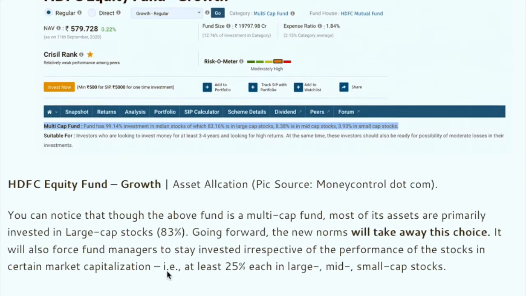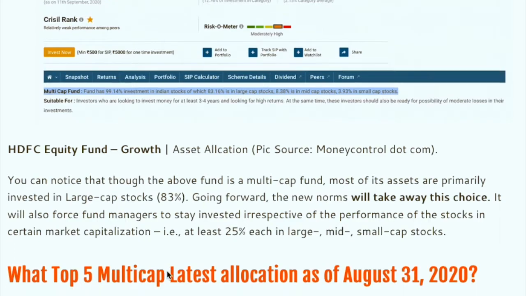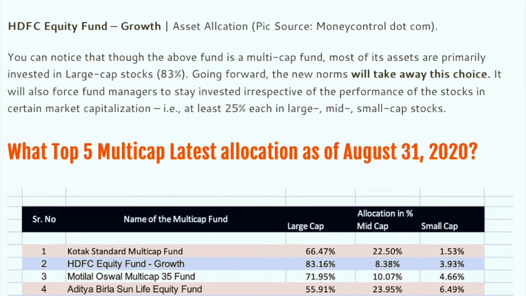We are going to see now the other funds, and how they are in the asset allocation in their areas. So let's see the top 5 funds. So see, these are the top 5 funds: Kotak Standard Multicap, HDFC Equity, Motilal, Aditya Birla, and UTI. If you see, the total large cap number is quite high. I mean 66.83. Okay, this number has been taken on 31st August 2020.